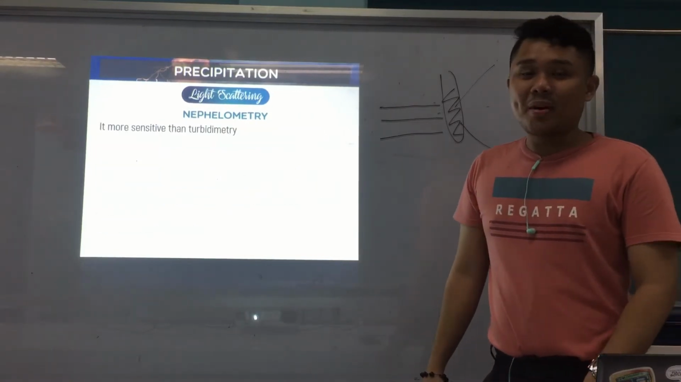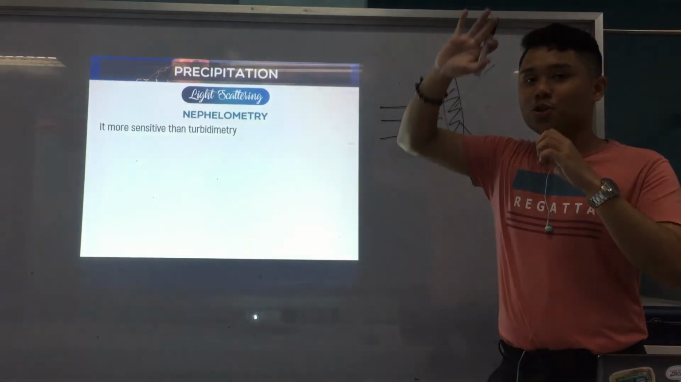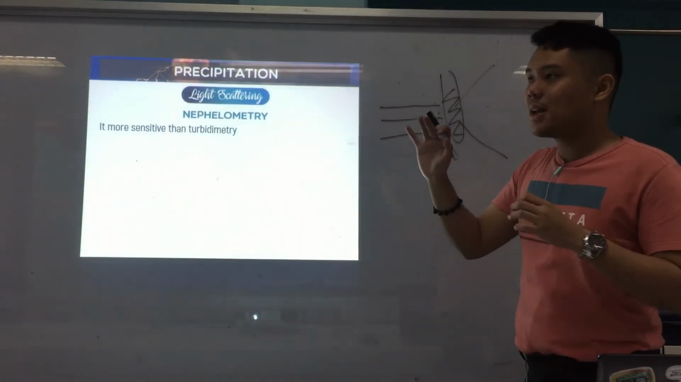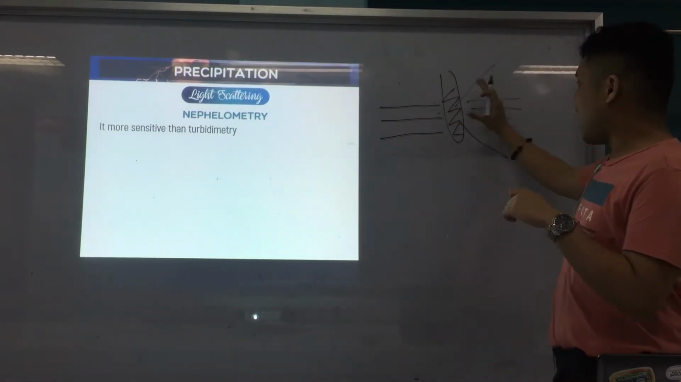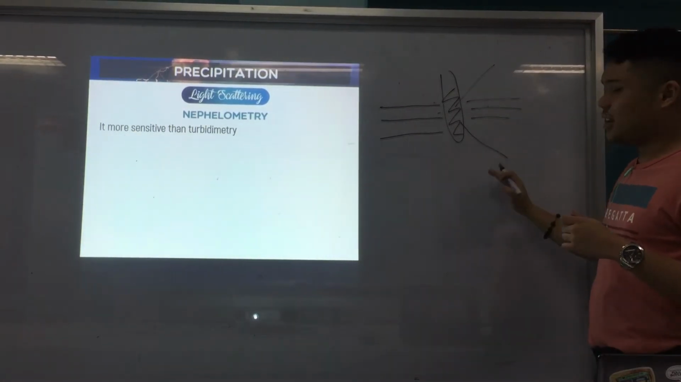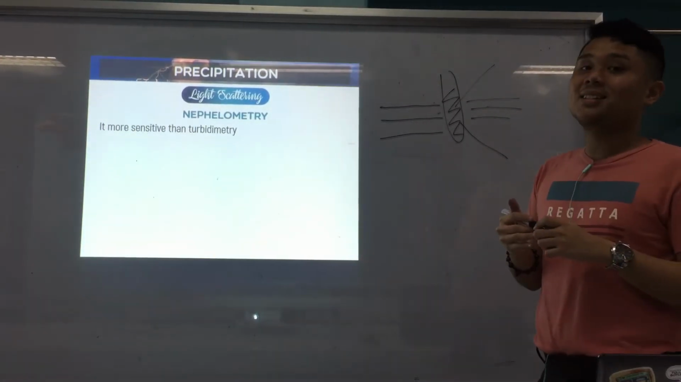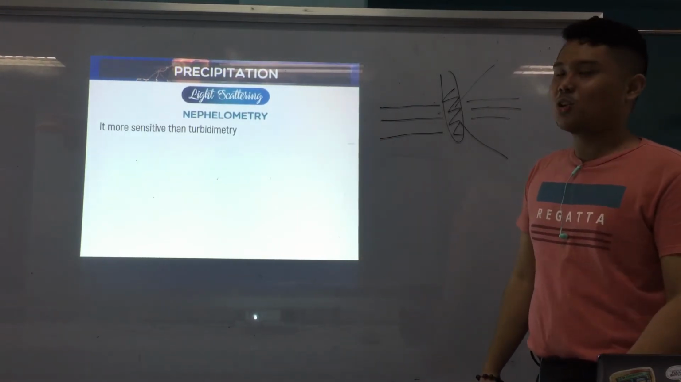And it's more sensitive than turbidimetry. Why? Because again, it measures different angles, so it can capture a lot of light scatter. Whereas turbidimetry, it is good, but it detects only one angle. So what if the light scatters here or here? It won't capture it, so it's not that sensitive. So nephelometry is more sensitive. Alright? It's so sensitive it can make you cry. Just kidding.